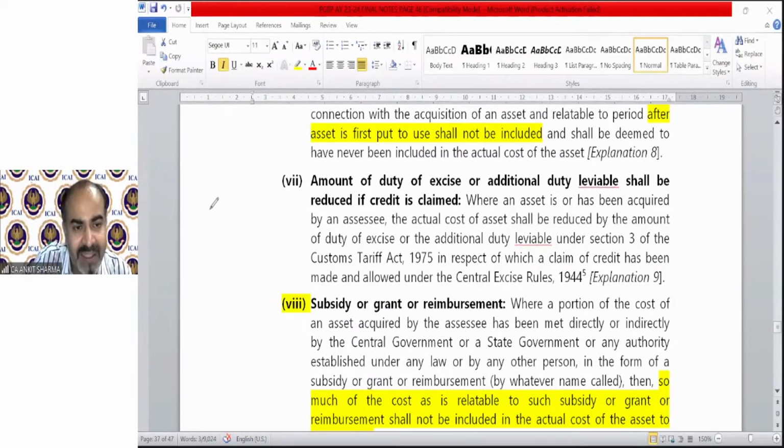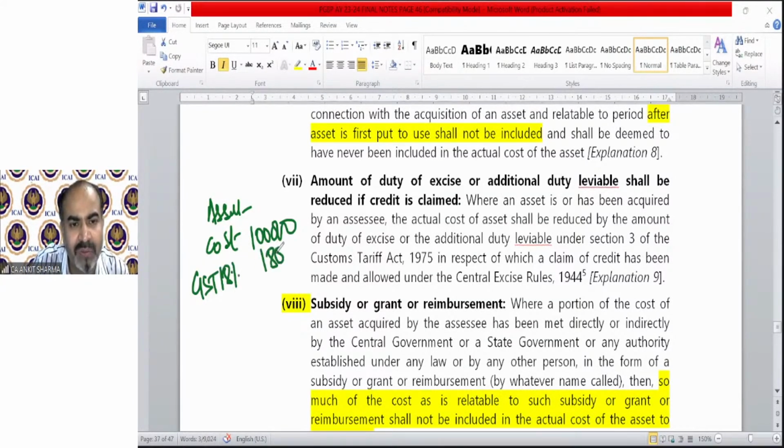So if any asset cost is, for example, 1 lakh, and GST, whether it's IGST, CGST or SGST, we are taking GST rate 18%, like 18,000. So if you took the credit of this 18,000, then you cannot claim depreciation on that. In that case, actual cost will be 1 lakh for depreciation purpose.